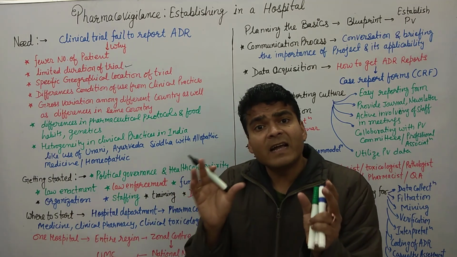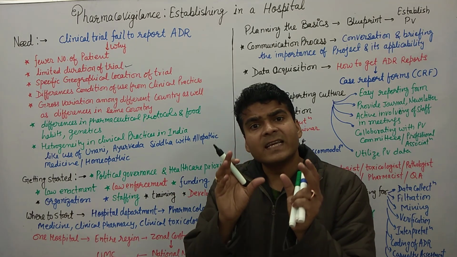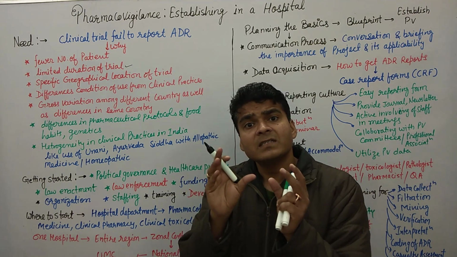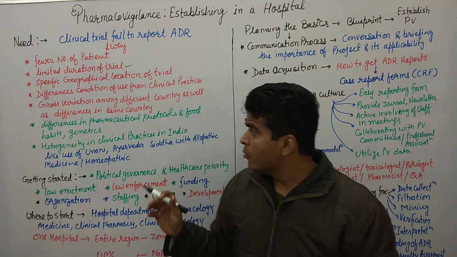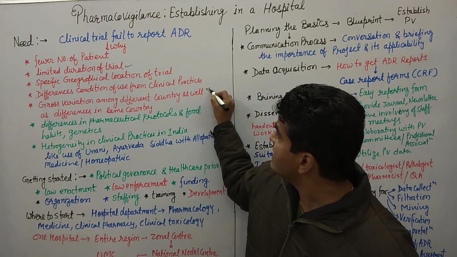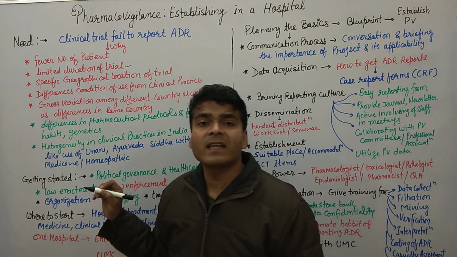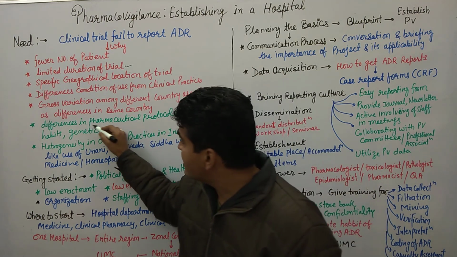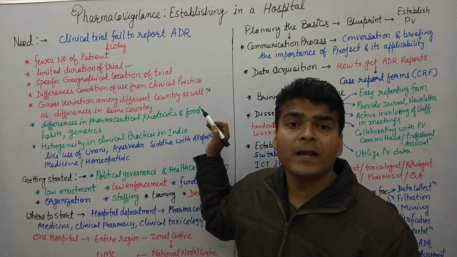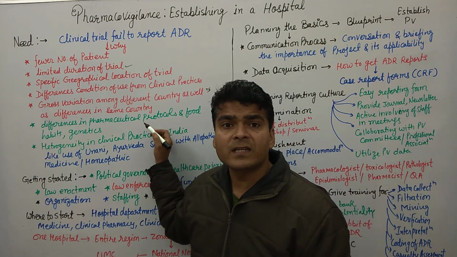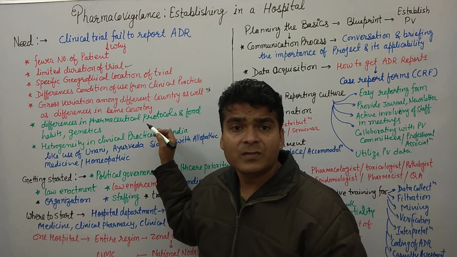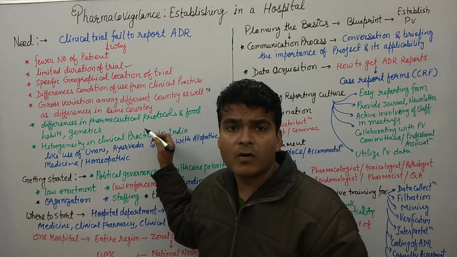So every drug reacts in a different manner for certain genetic variations, certain genetic makeups. This is one of the other reasons for failure of the clinical trial, or we can say failure to identify the ADR. And further, differences in pharmaceutical protocol manufacturing. Pharmaceutical manufacturing protocols are different for different countries. Clear? So each and every country has their own guideline.